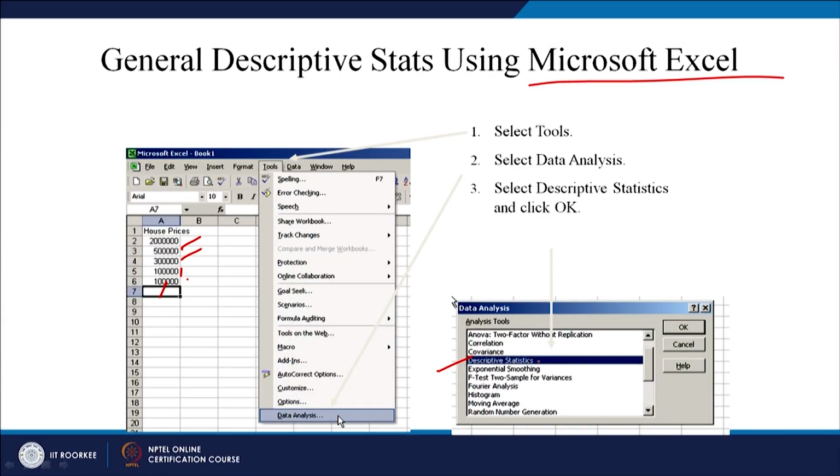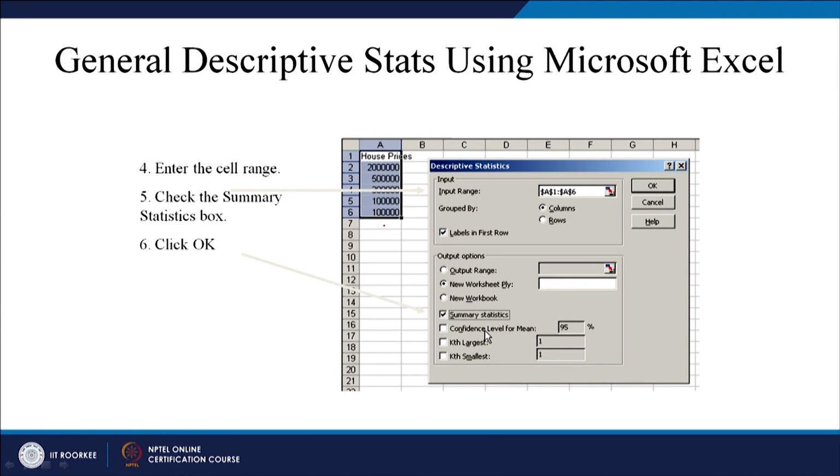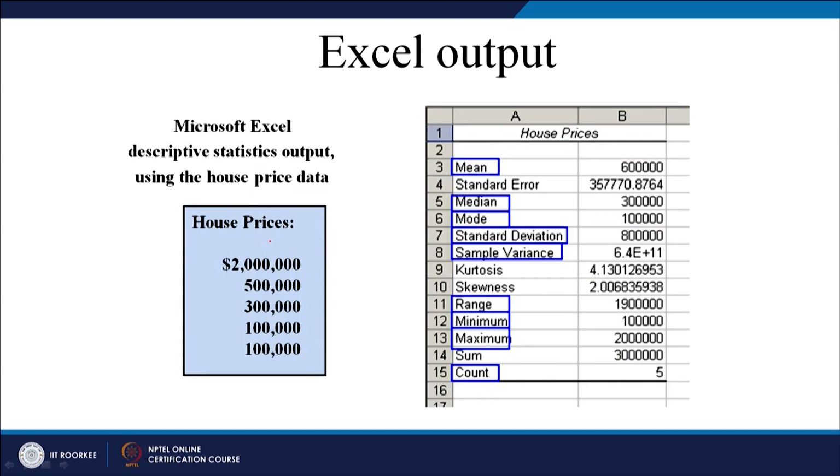As I said, what is descriptive statistics? It describes the characteristics of a person, group or organization or a data set. In this case you can select this particular range from A1 to A6 and then you will get the answer. Mean is this, median this, mode this, standard deviation is 800,000. This is quite a large standard deviation. Range you can find out from minimum and maximum.